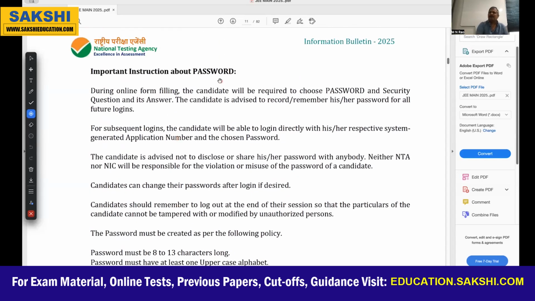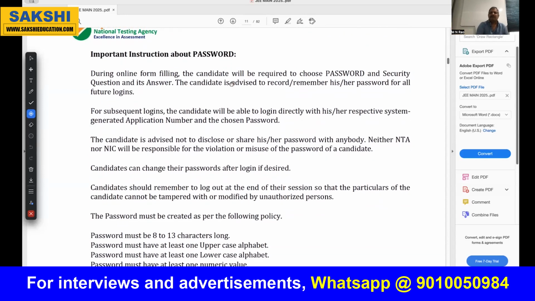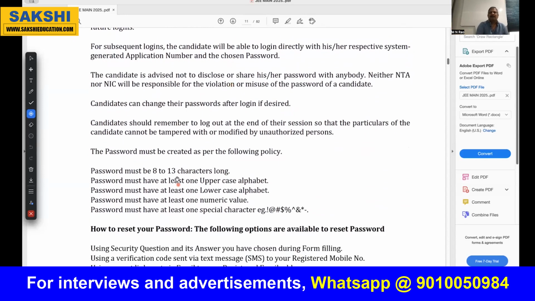Always, while filling the form, the first step is the registration, next filling the application form, and next is uploading and fee payment. In that, all you have to be ready. You have to give a password. Everyone knows that.